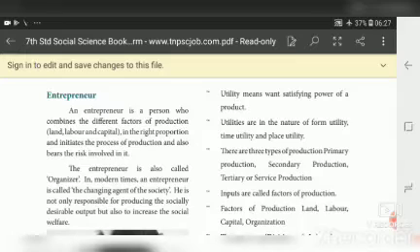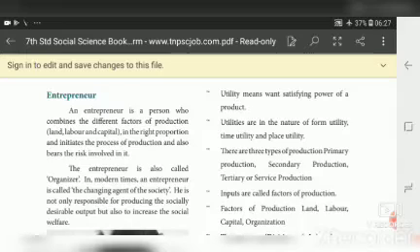In modern times, he is called the changing agent of the society. Note this one. This is an important GK question and one word also. The entrepreneur is also called the changing agent of the society. The society is changing every day in modern times. So he fulfills the needs of the society in making production. So he is called the changing agent of the society.